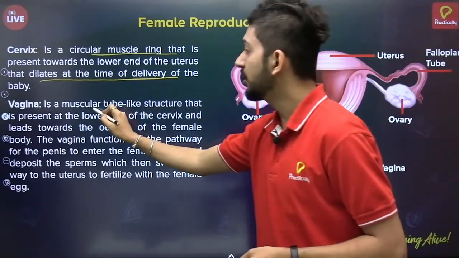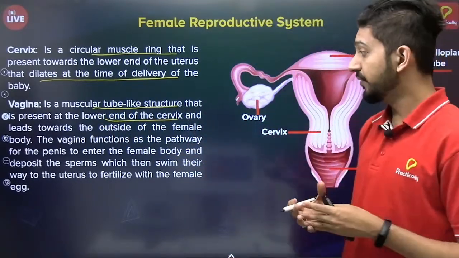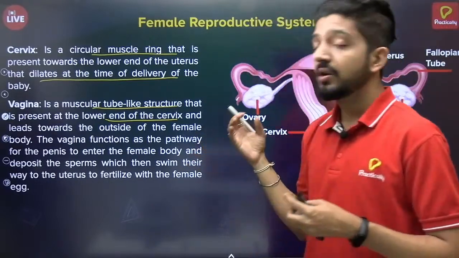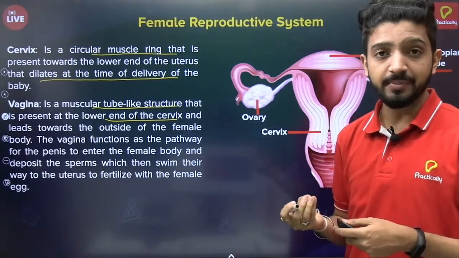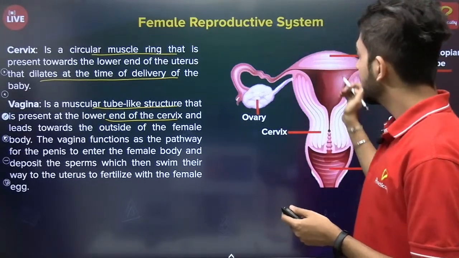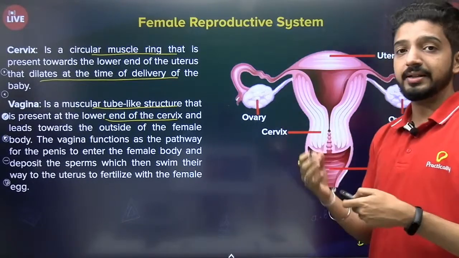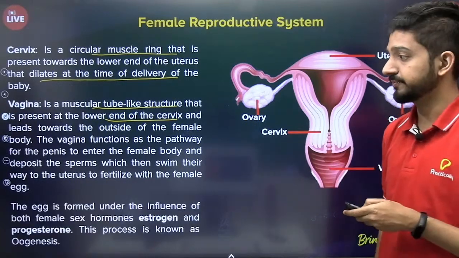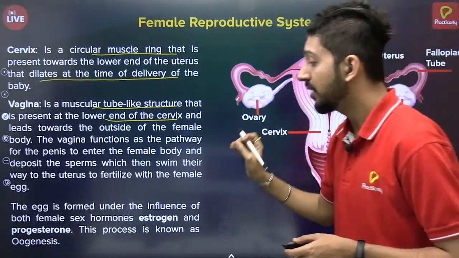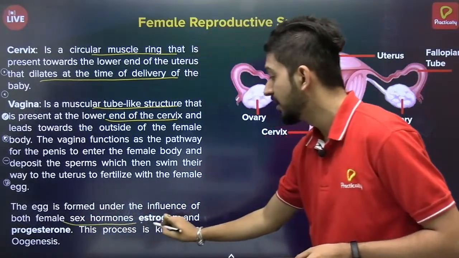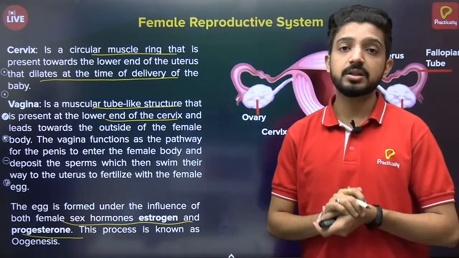It is a muscular tube-like structure present at the lower end of the cervix, and its function is to provide a pathway for the entry of the penis and thus the sperms, that is the male gamete, which will finally enter and reach the fallopian tube to undergo fertilization, to complete the process of reproduction. The ovum is formed under the influence of female sex hormones, which are estrogen and progesterone, and this process is called oogenesis.